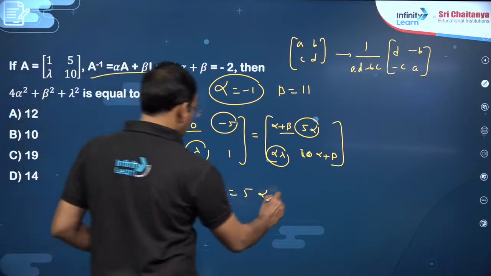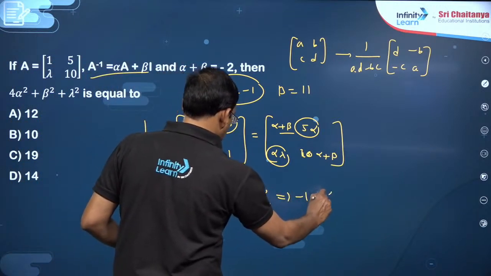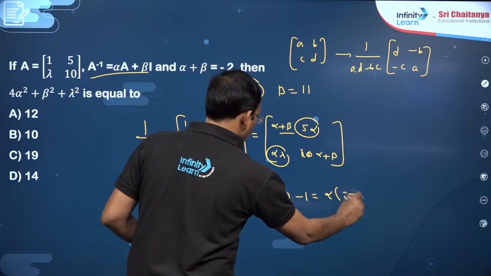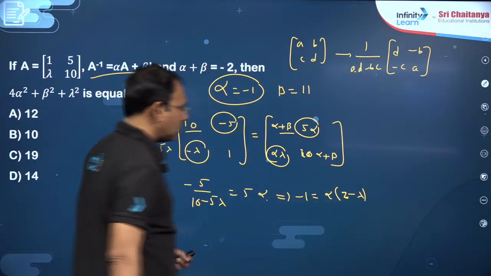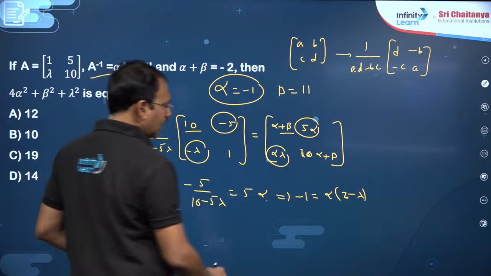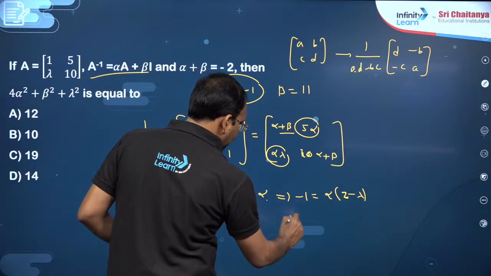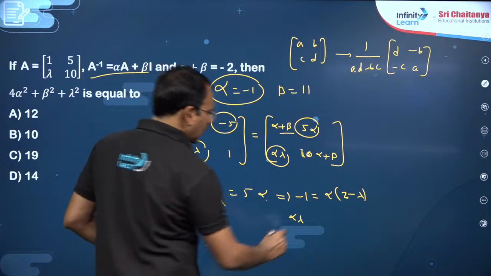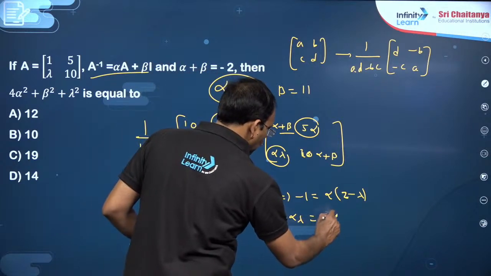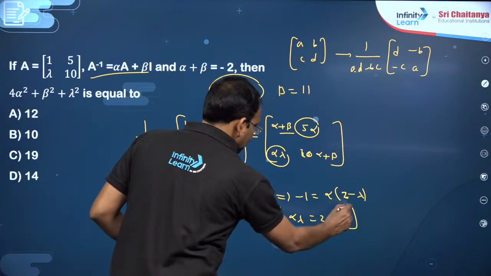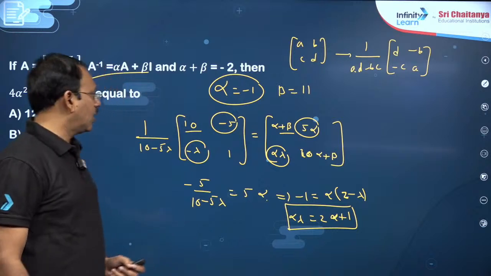So if you cancel this, you will get minus 1 is alpha into 2 minus lambda. This is the condition. So from which you will get 2 alpha plus alpha lambda, lambda alpha is equal to 2 alpha plus 1. This is a condition in lambda and alpha.